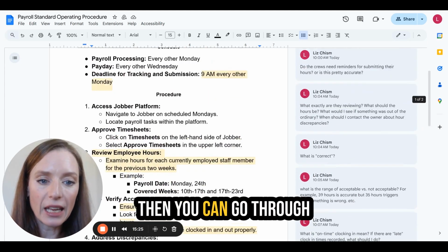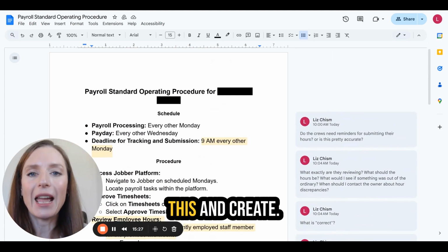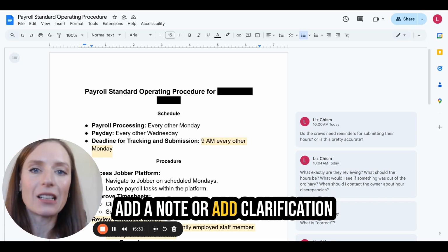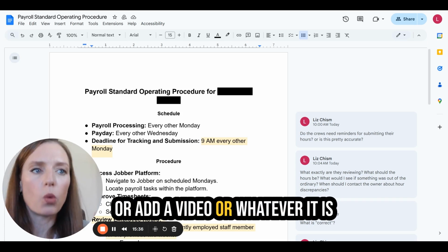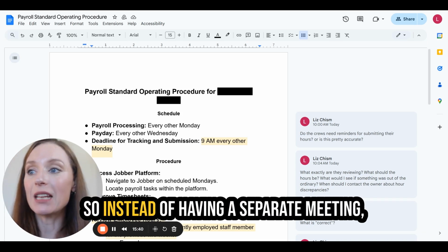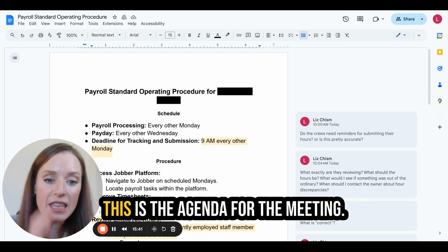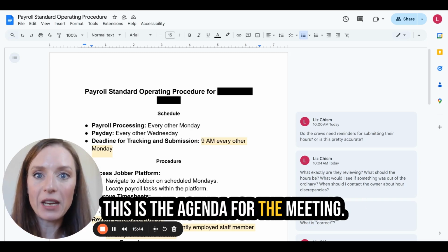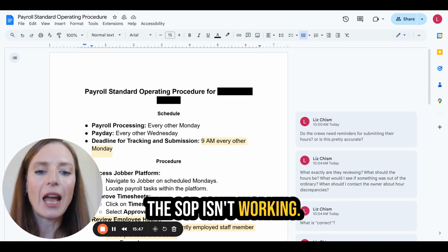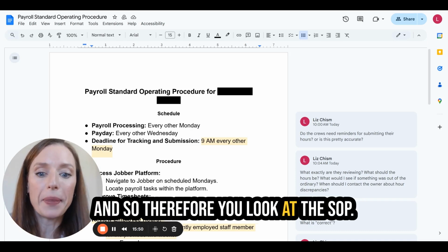Then you can go through this and create an extra step or modify a step or add a note or add clarification or add a video or whatever it is that needs to happen on this SOP. So instead of having a separate meeting, this is the agenda for the meeting. Say, hey, something's not working right. The SOP isn't working. And so therefore you look at the SOP.